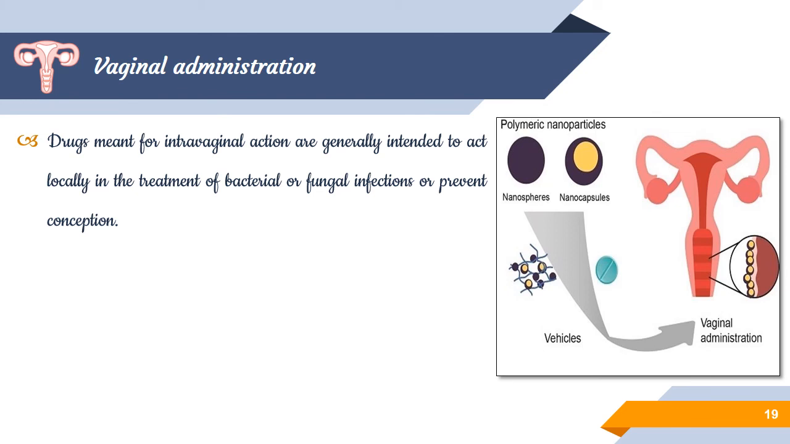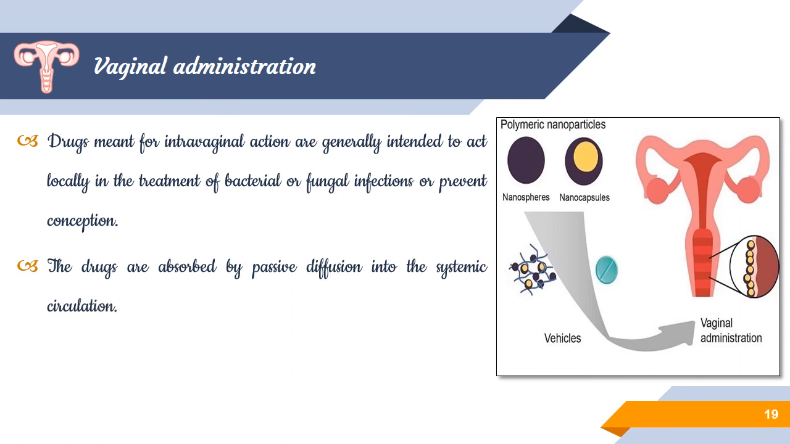Nowadays we are also using this for systemic drug delivery by various mechanisms such as polymeric nanoparticles, nanospheres, SMEDDS, vesicles, or lipid carriers, and so on. The drugs are absorbed by passive diffusion into the systemic circulation. So that is another diverse use of it.